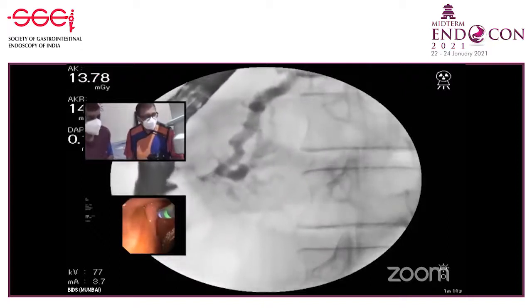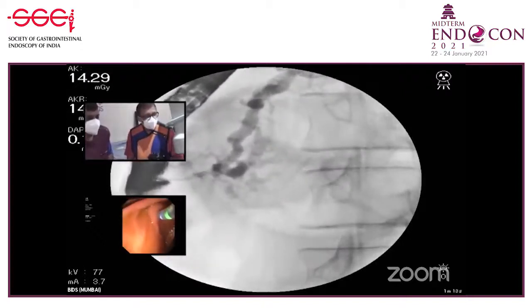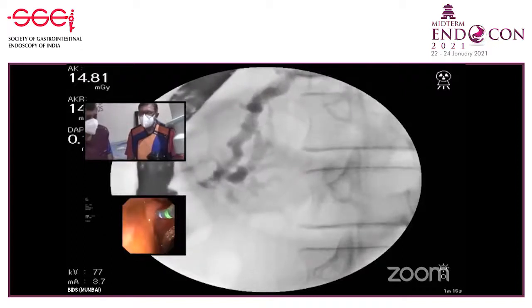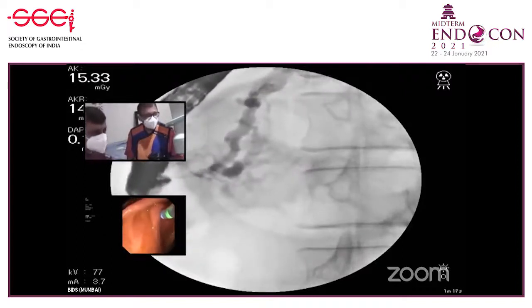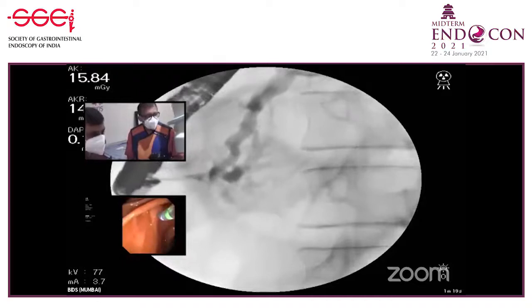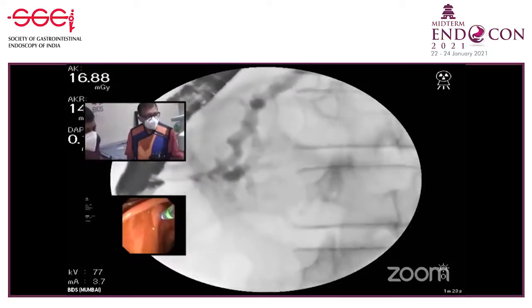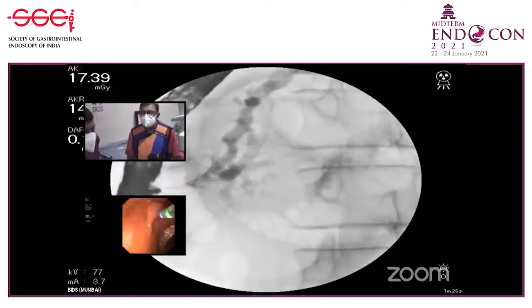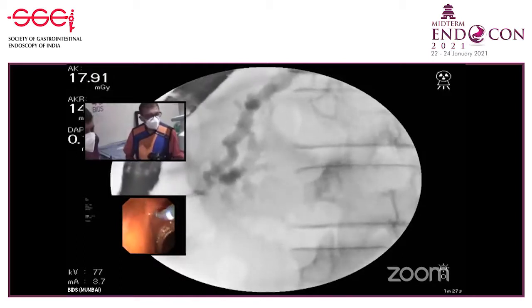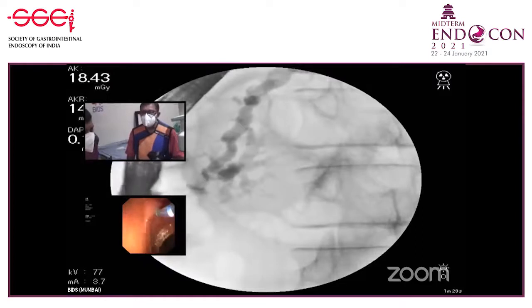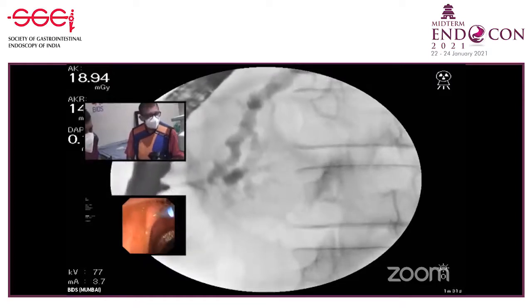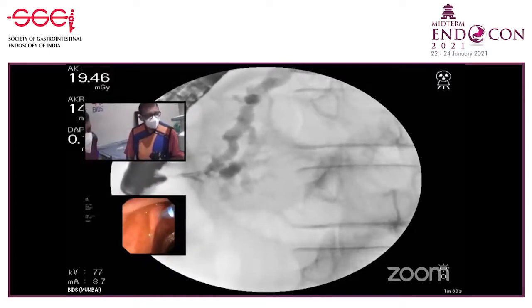So I'm going to now rotate and pass inside a flexible hydrophilic wire, which is a Terumo wire. And let me see whether it can enter inside through the major papilla. You see here that from the major papilla, it doesn't seem to enter the main duct. I'm going to pull a little bit back, try to give a direction towards the duct by pulling the scope backward.